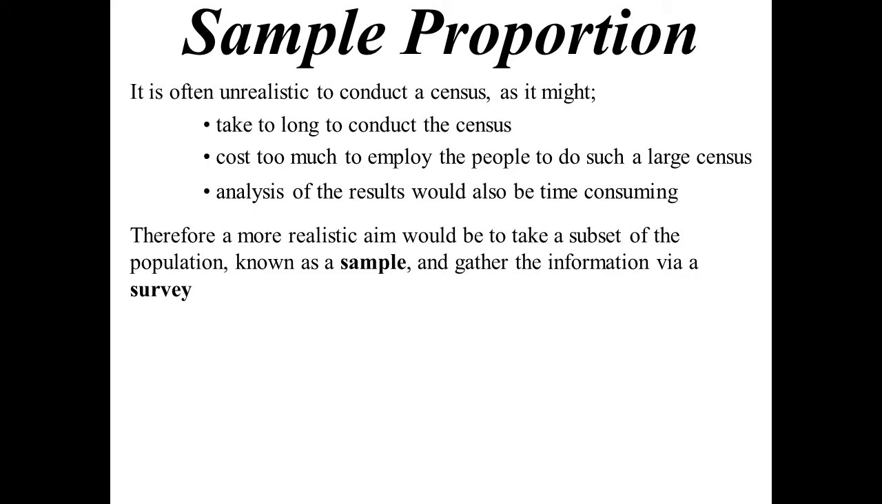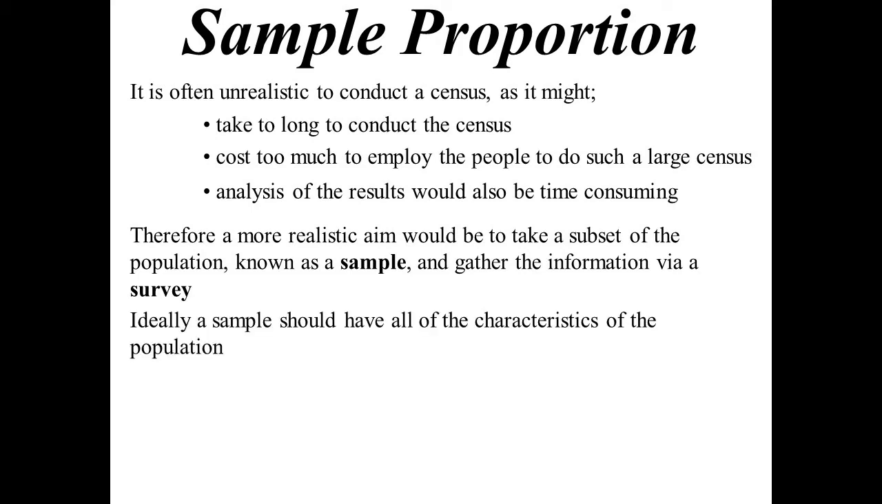So therefore, a more realistic aim is going to be to take a subset of our population, a sample of the population. And when we do that, that is called a survey. So a survey is just when we gather information from a sample. A census is when we gather information from the whole population. Now, ideally, we would like our sample to have all the same characteristics of the whole population. For example, if 45% of our population was male, then we'd like 45% of our sample to be male.